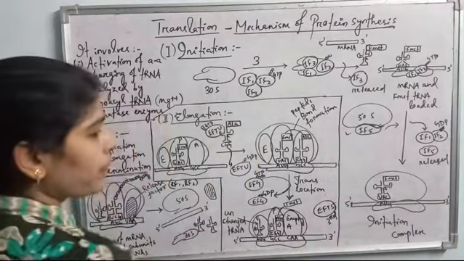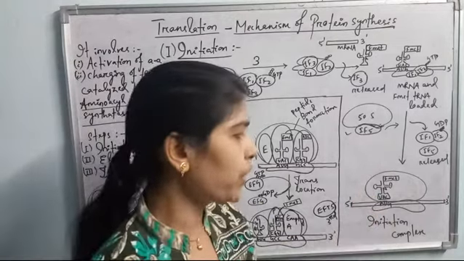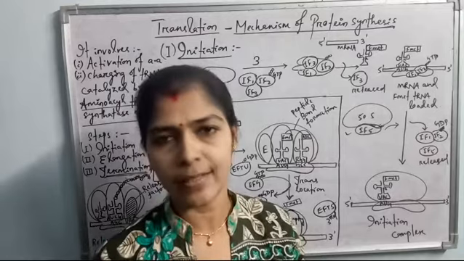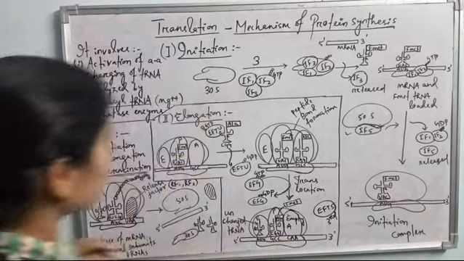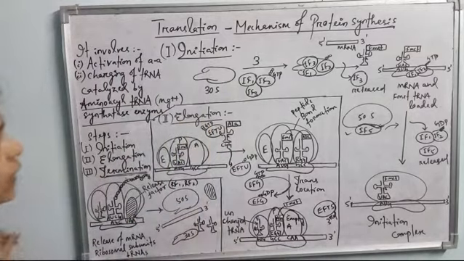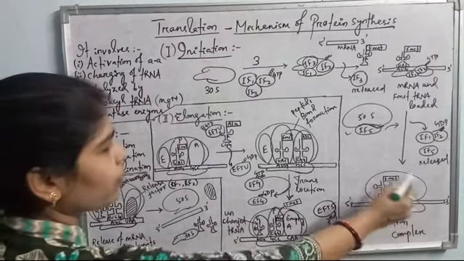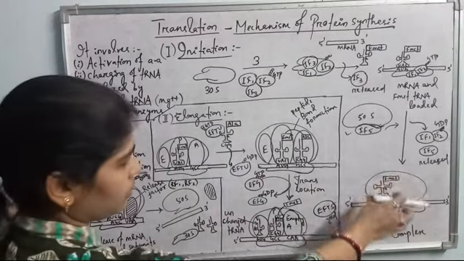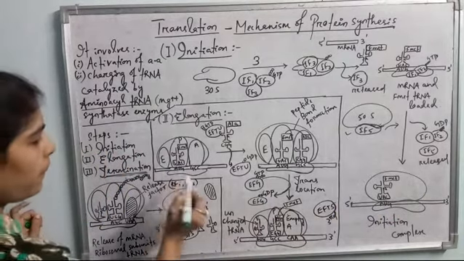Then what happens? Another thing to tell you is that the larger ribosomal subunit can accommodate 3 tRNAs at a time. Okay, and there are 3 sites for that. So let's come to the next step, elongation. See, in the elongation step, what happens? Just as I have told you, the larger ribosomal subunit has 3 chambers or 3 sites for attachment of tRNA molecules. So here see the 3 sites.